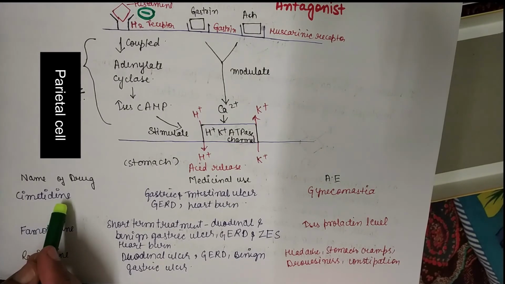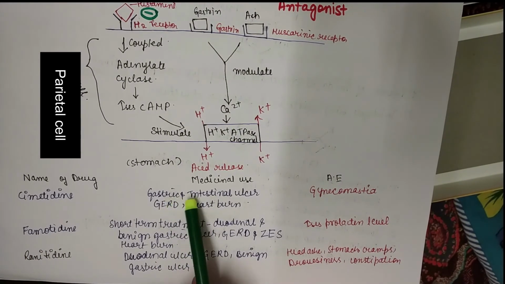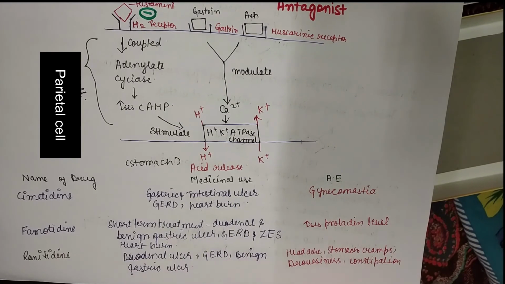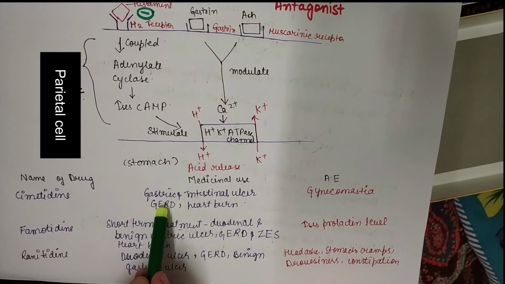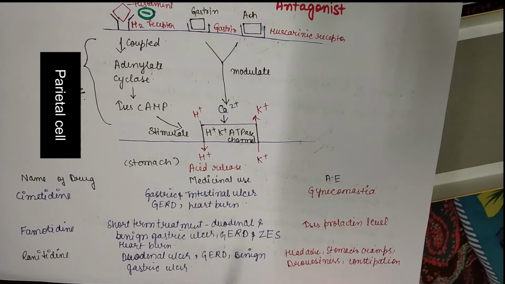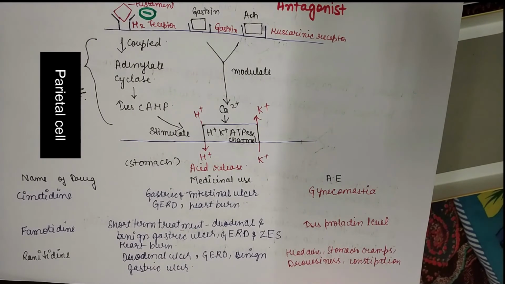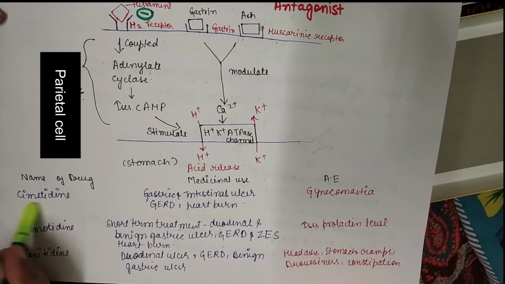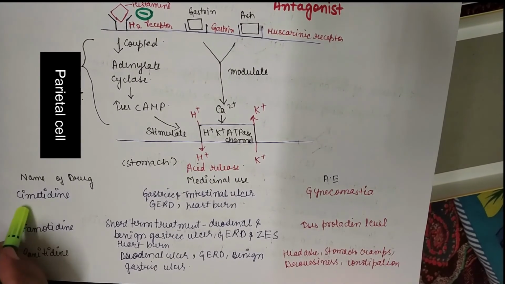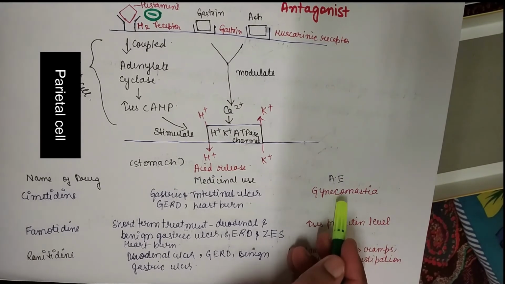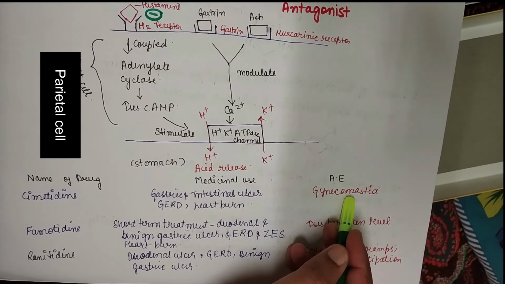First example is cimetidine, and its medicinal use is in gastric and intestinal ulcer and GERD. What is GERD? As I already told you, it is gastroesophageal reflux disease. And heartburn doesn't mean that our heart really gets burned or there is some acid secretion in the heart. It is simply that we feel a burning sensation around the heart. Adverse effect is gynecomastia. See, this is very important for GPAT. Many times in GPAT, it is asked about the major adverse effect of cimetidine. That is gynecomastia, meaning the appearance of female characteristics in males.